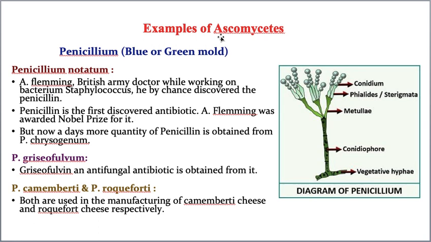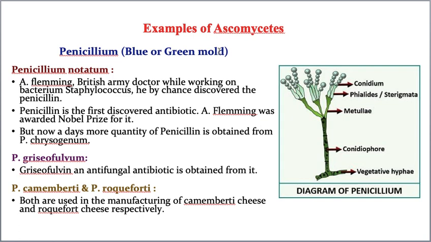Now, the first example is Penicillium. I think everyone who is listening to this lecture knows this word Penicillium. One of the best examples for ascomycetes. That means indirectly I'm telling you something. What is that? NEET may these questions will definitely come. So Penicillium is also called blue or green mold. Sometimes the mycelium is blue in color, then you call it blue mold, whereas sometimes it appears green in color, so it is called green mold.